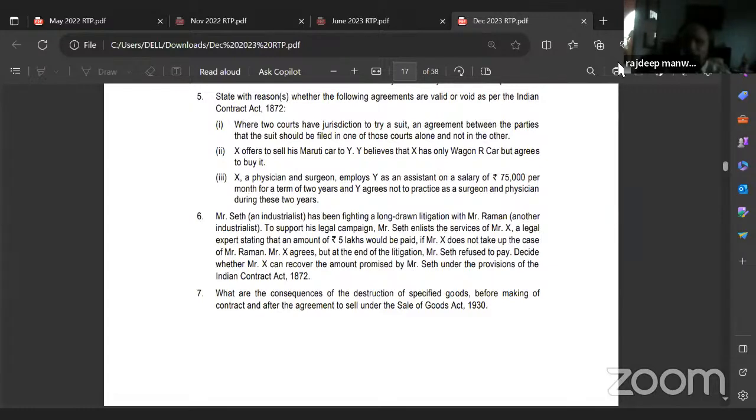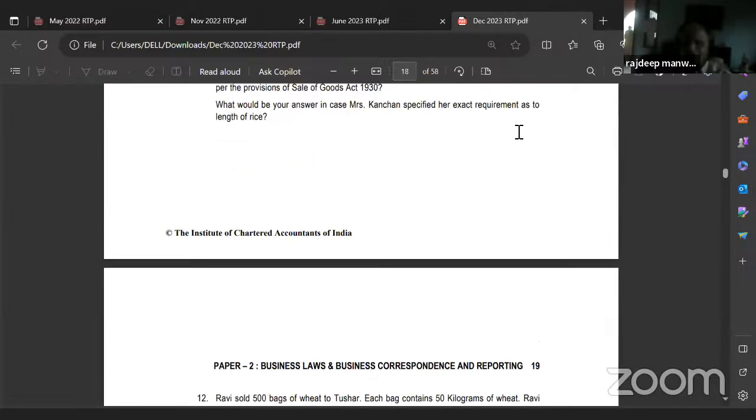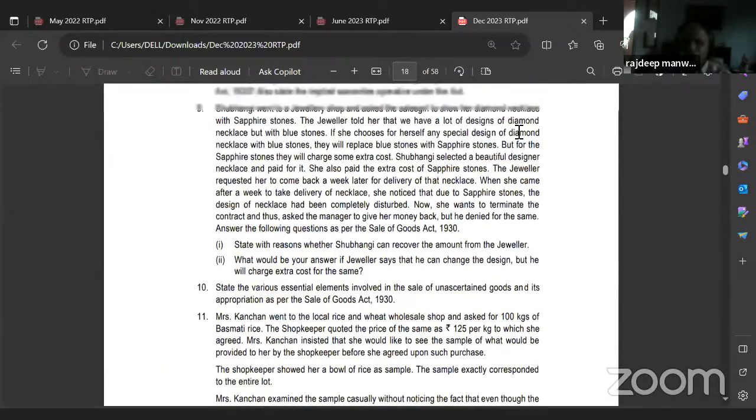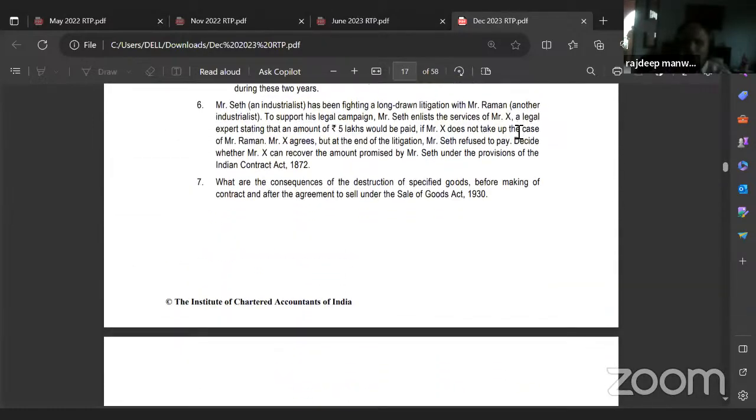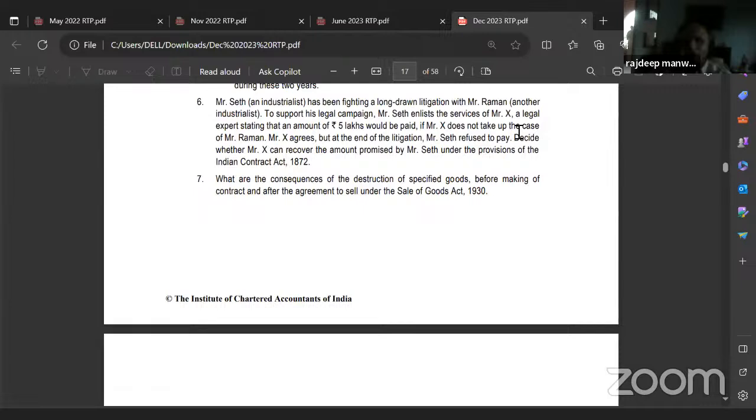No. See, there is restraint of legal proceeding. If you say that if we enter into an agreement, you cannot file the case in any court, then it is void. But in the agreement, if it is mentioned that there are two courts which have jurisdiction and any one of the courts can try the case, it is a valid agreement because you're not restraining legal proceedings. You're only telling that one of the courts can be used as jurisdiction, but you're not telling you cannot file the case in any court of law. Did you understand? Yes or no?